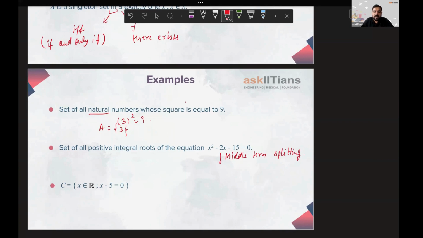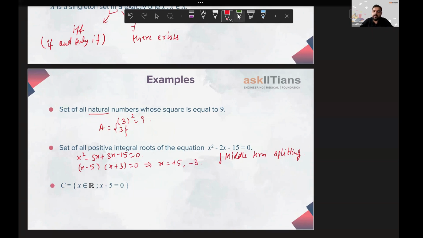And when we factorize this, we'll be having x square minus 5x plus 3x minus 15 equal to 0. When we rearrange these terms, we'll be getting x minus 5 into x plus 3 equal to 0. This will give us the value of x as plus 5 and minus 3.